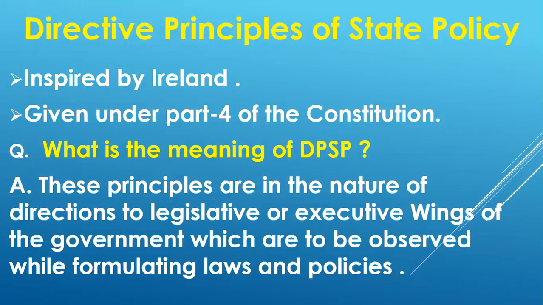So whenever the executive wing of the government implements any law or policy, it has to keep these principles in mind, and implement any law or policy according to these principles. So these principles are very important because the legislature and executive wings of the government have to follow them whenever they make any law or policy. So this was the meaning of DPSP.